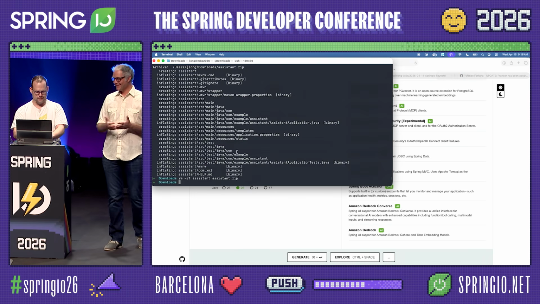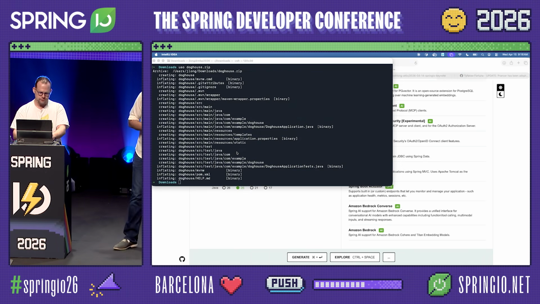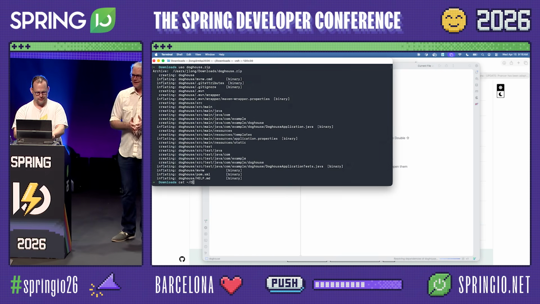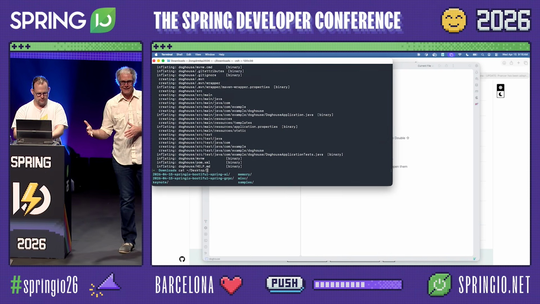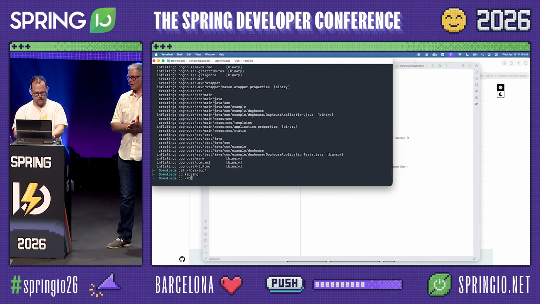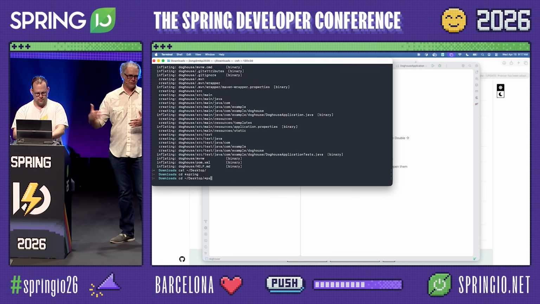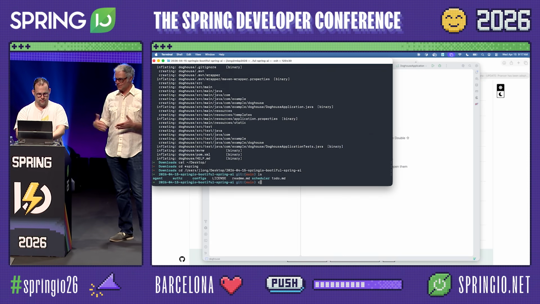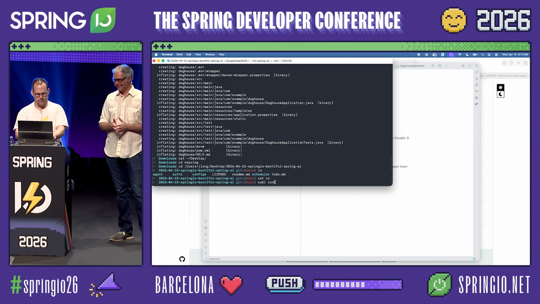Oh, you're starting over with dog house. Okay, so back to setting up our properties. We're going to have to set up our database connection. Then we have to set up some different properties for which model we're going to use on Bedrock. We have to set up some properties for our vector store. And so Josh is going to set all those things up. Did you just start all over? Just going to copy and paste the whole thing.